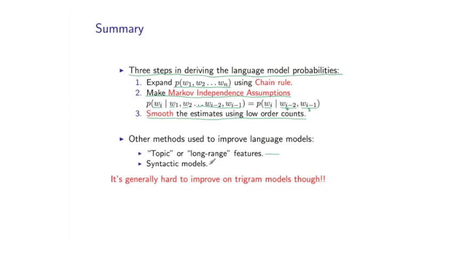Another type of model that we'll see later in the class is language models based on syntactic models, language models that explicitly try to incorporate grammatical information about what sentences are grammatical versus not grammatical in a language. And again, these models can often capture long-range features which fall outside just a 2-word window. Overall, though, it can be quite difficult to improve upon language models. They're simple, they're very efficient, and they can get us a long way in many problems.